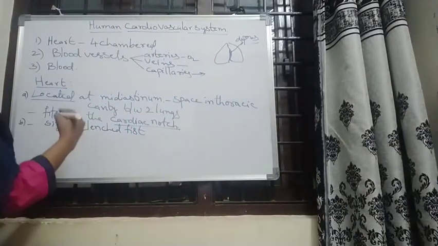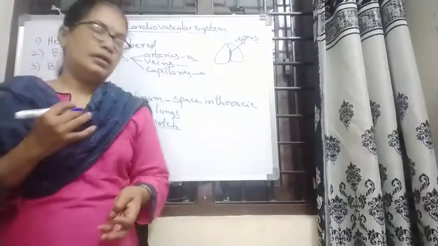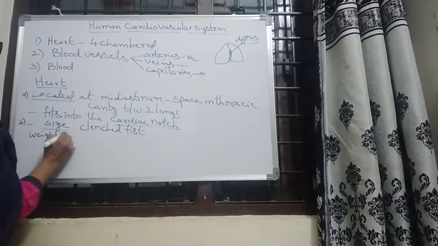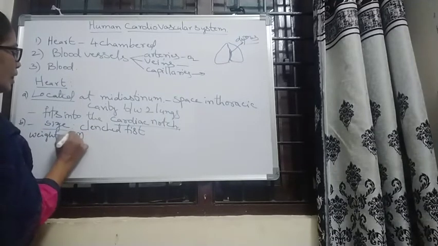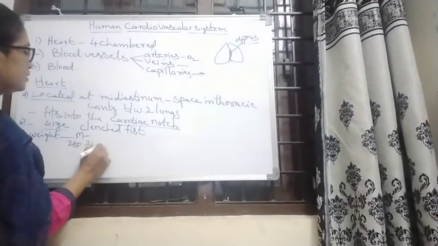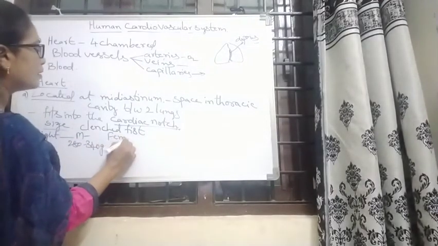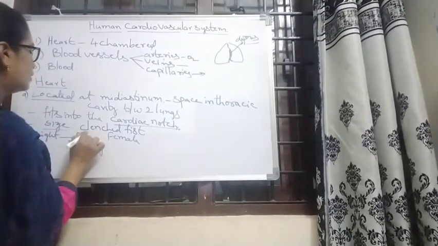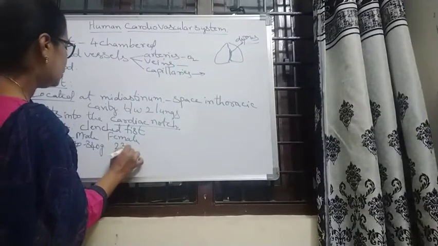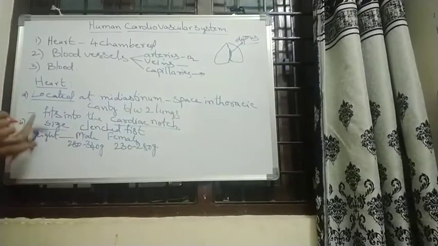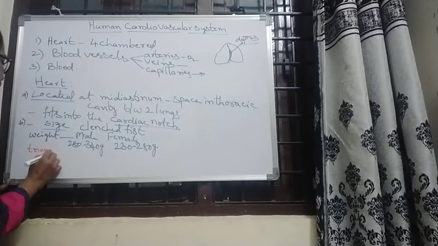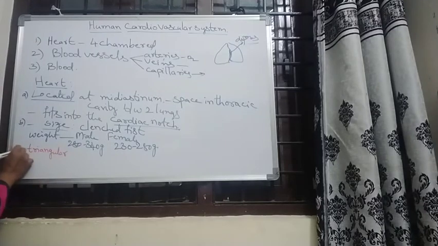And what is the weight of a heart? In the male, it should be 280 to 340 grams, and in the female, 230 to 280. The shape of the heart is triangular.